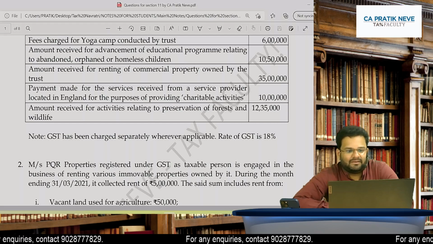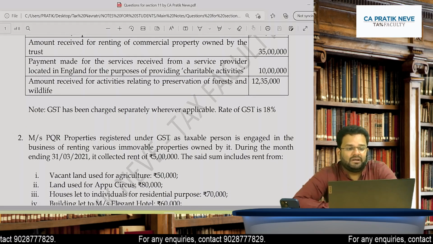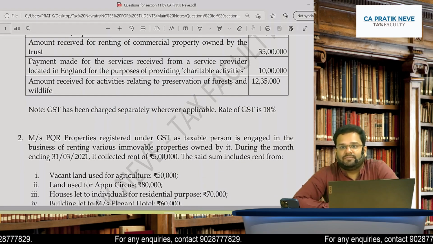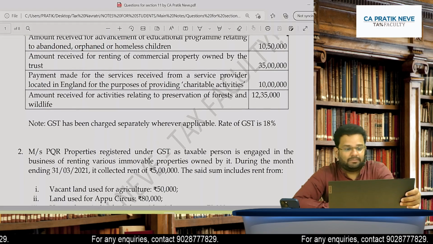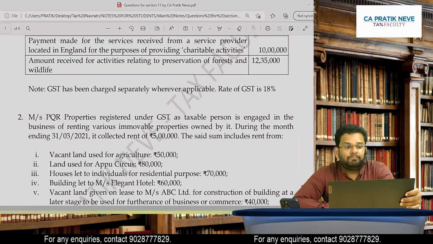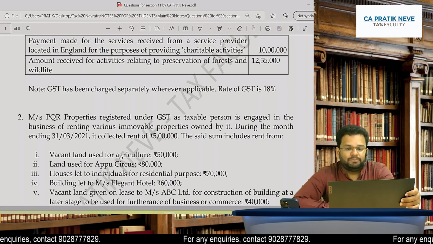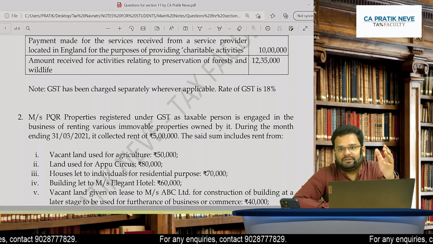Amount received for renting of commercial property owned by trust. Obviously it is taxable. Then payment made for services received from a service provider located in England for the purpose of providing charitable activities.